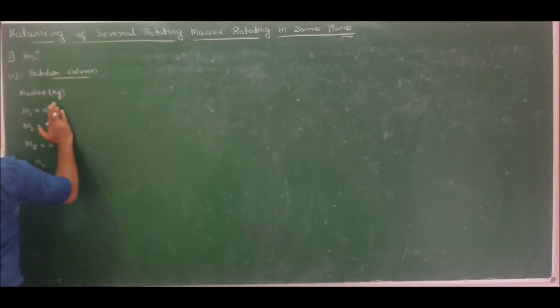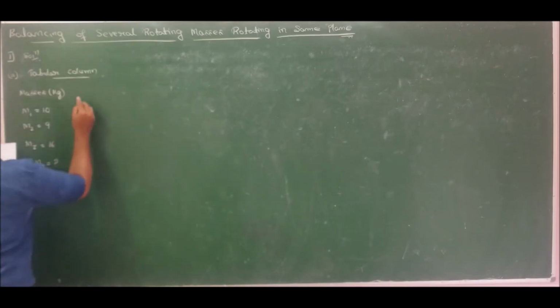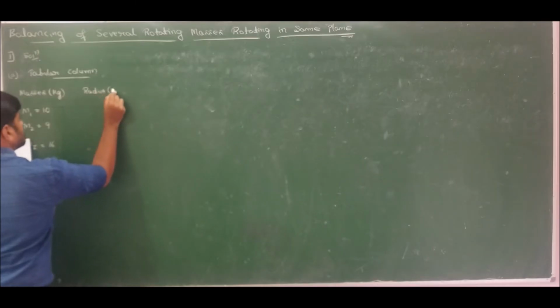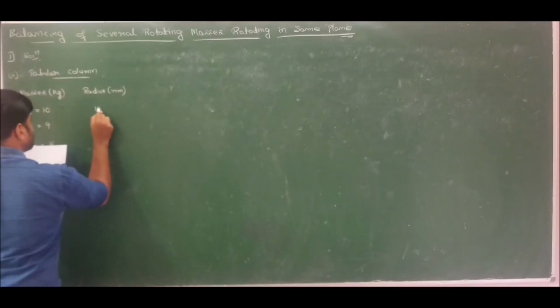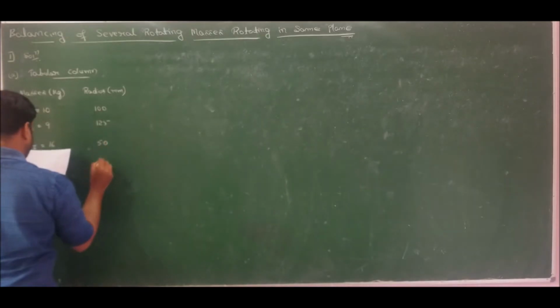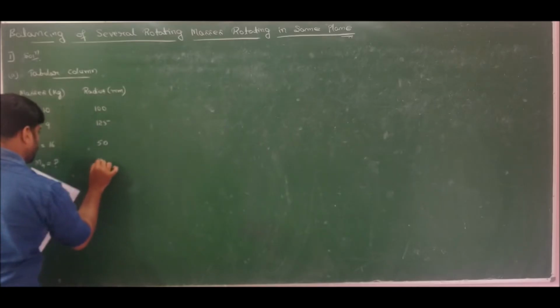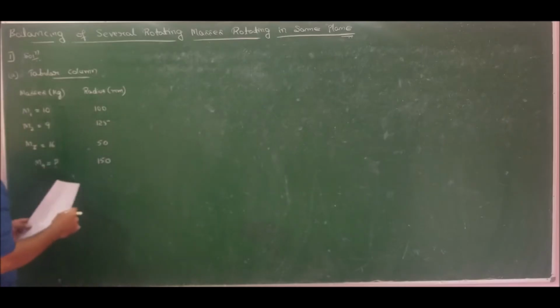The unit I have mentioned at the top itself, in the heading of the column. Coming to radius, which he has specified in millimeters as 100, 125 and 50. He has also mentioned the radius of rotation of balancing mass m4, which is 150 millimeters. So this is the given data for us.